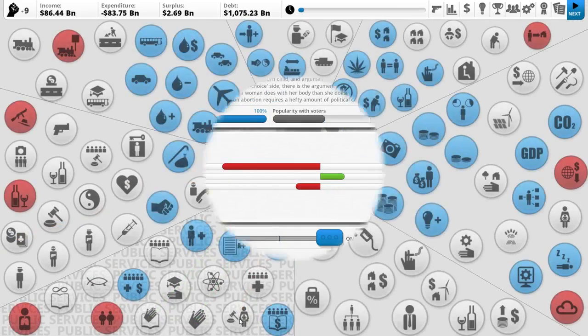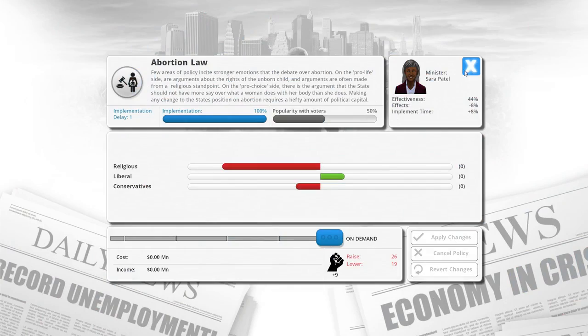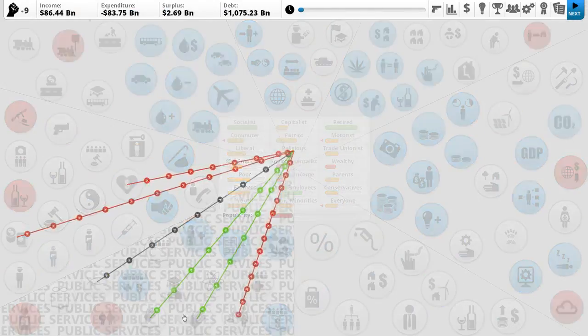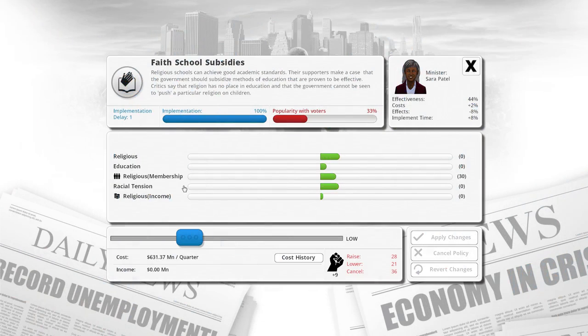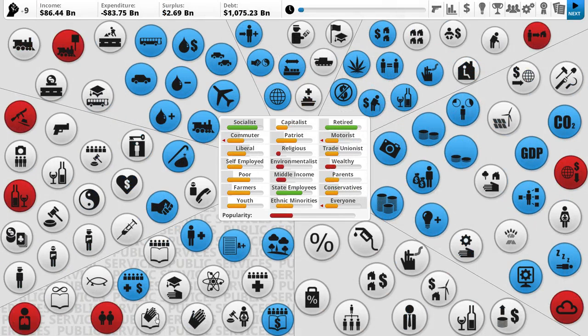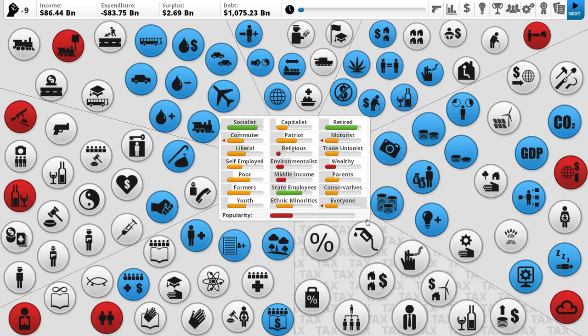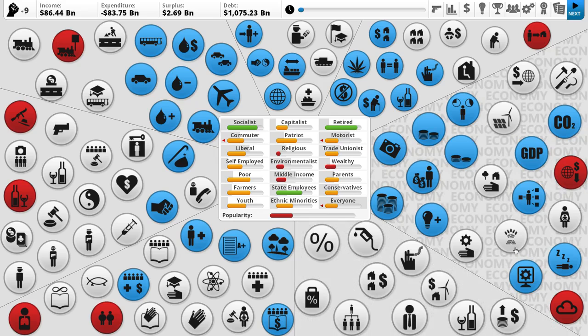As we can see here, abortion law on demand. That really pisses off the religious people. Then we have faith school subsidies. To cancel that policy is huge. We'll have to do that. But school prayers, really? Canceling that's 39? Jeez. Yeah, no. Revert. That's a bit of a tricky thing, but we'll work on that.